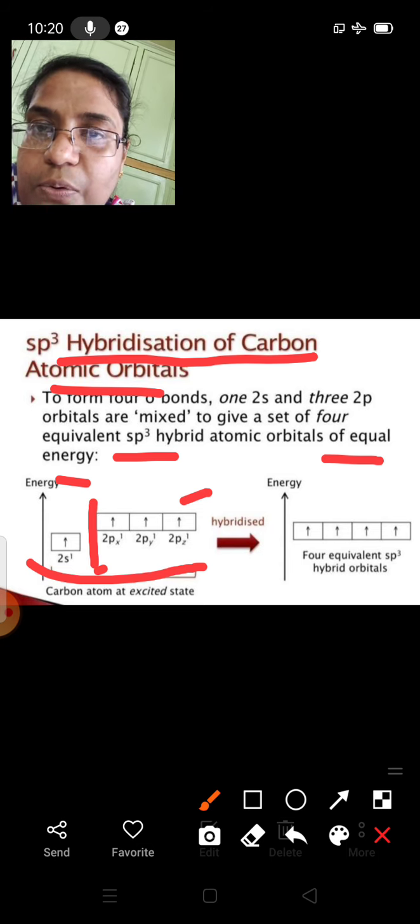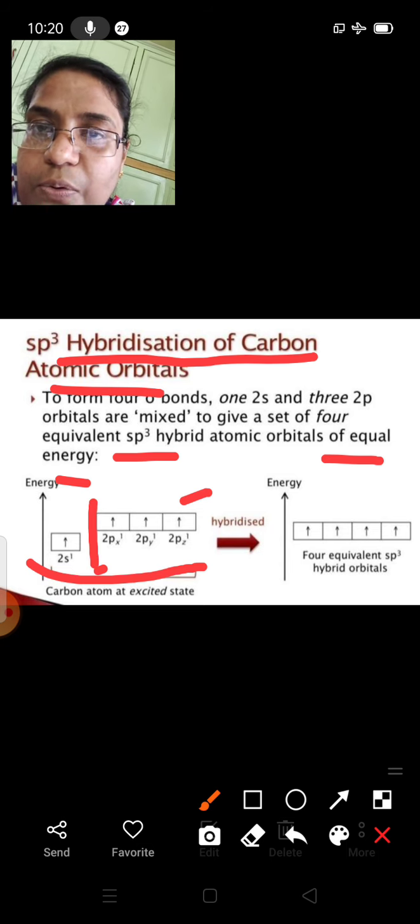But after hybridization, 4 orbitals result, and those 4 orbitals have equal energy. Those 4 orbitals are sp3 hybrid orbitals.